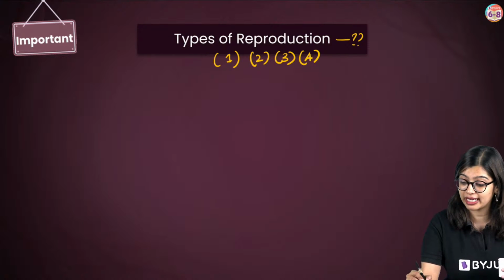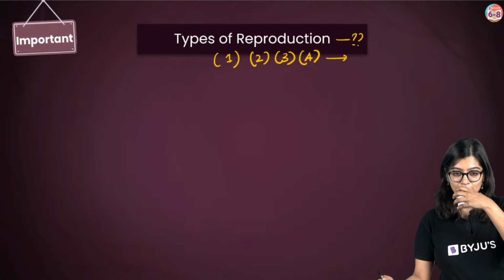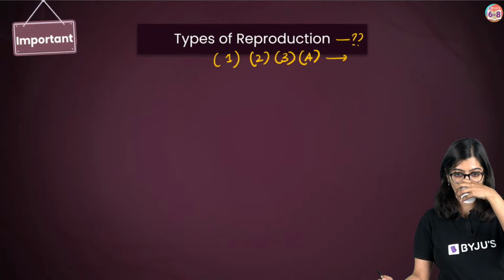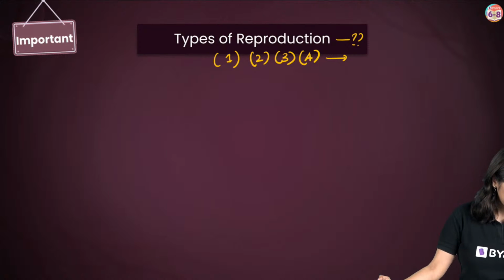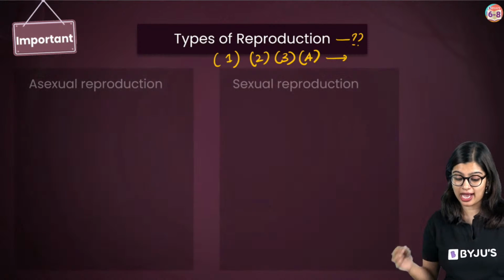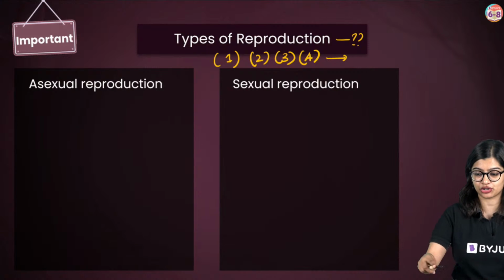And can you all quickly name the 2 modes that are there? Very good, all of you. We have 2 kinds: sexual reproduction and asexual reproduction.